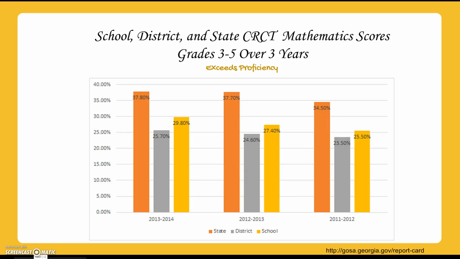Maybe the meets, we'll have to dig down deeper and correlate that data. We see an increase on the district level and an increase on the state level as well in exceeds proficiency in mathematics over the 3 years.